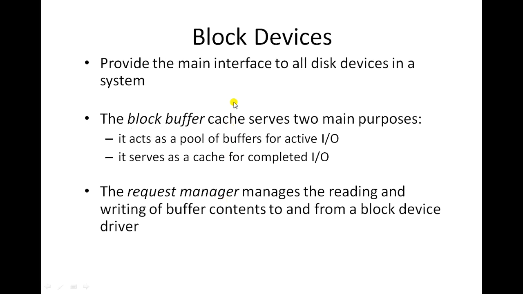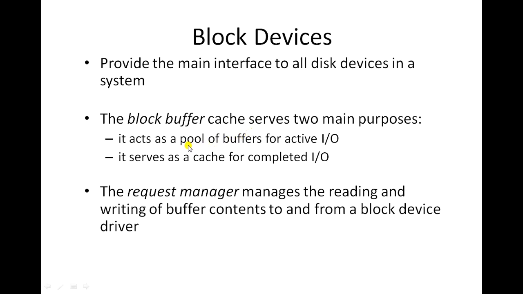Now let us look at block devices in detail. So block devices provide the main interface to all the disk devices in a system, and there is a block buffer cache present in the system. That serves two main purposes.